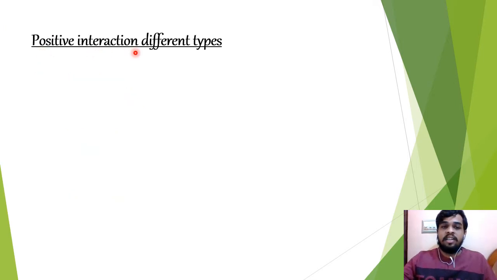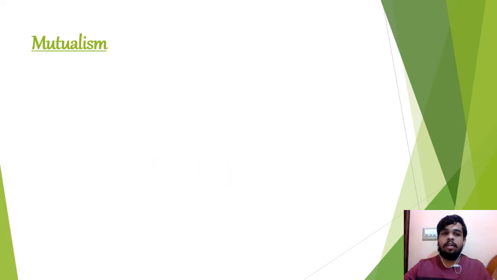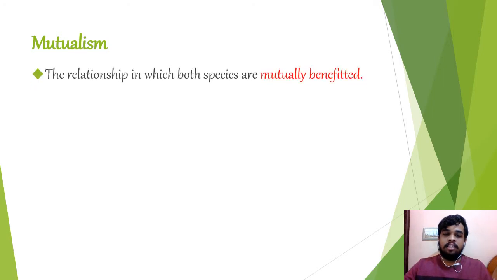In positive interaction, there are different types. One is mutualism, the second is commensalism, and the third is proto-cooperation. Now let us study mutualism, the relationship in which both the species are mutually benefited.